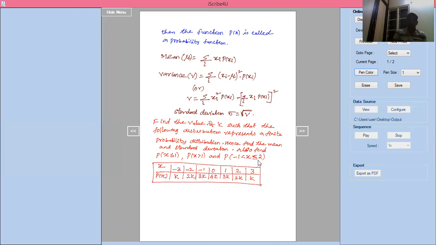Now, we will solve this problem. Up to here, the question is what they have given. Find the values of k such that the following distribution represents a finite probability distribution.